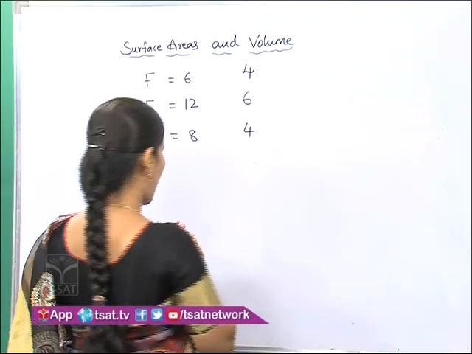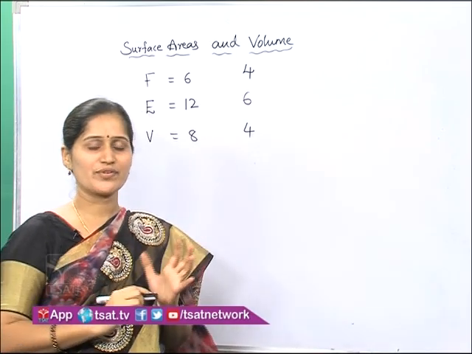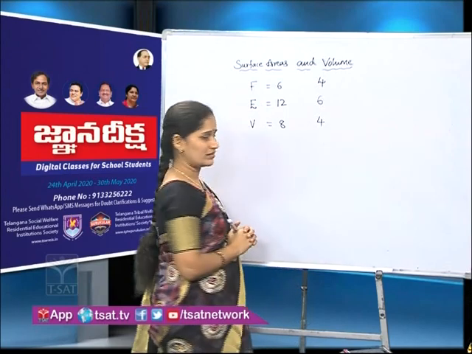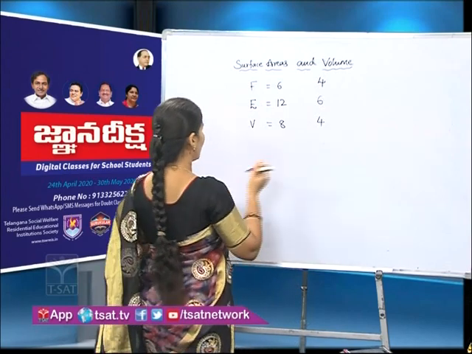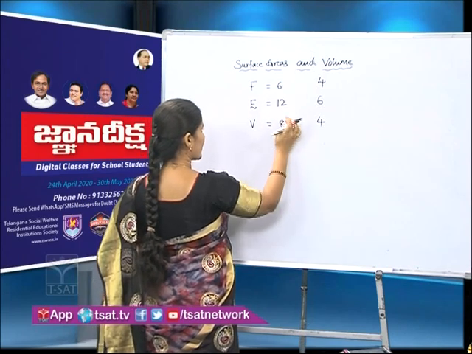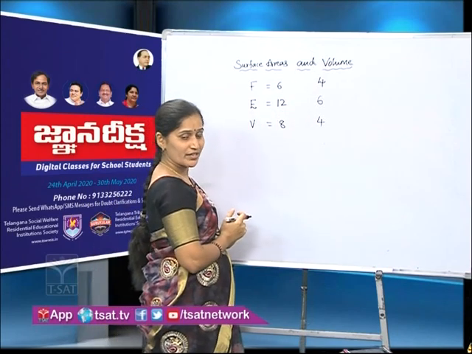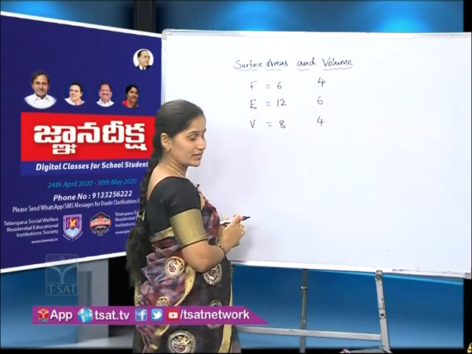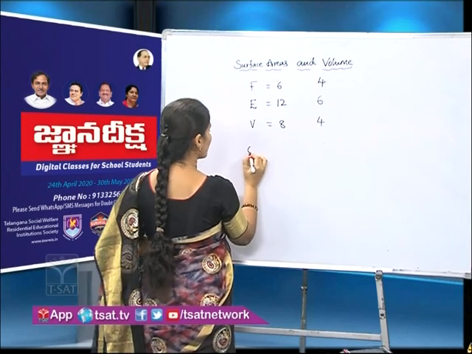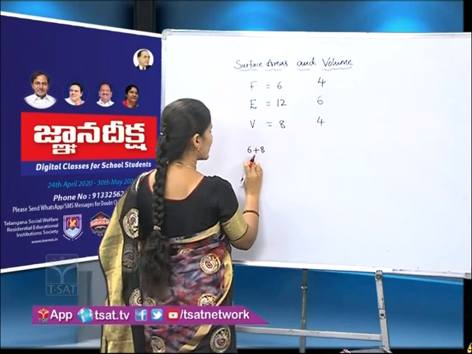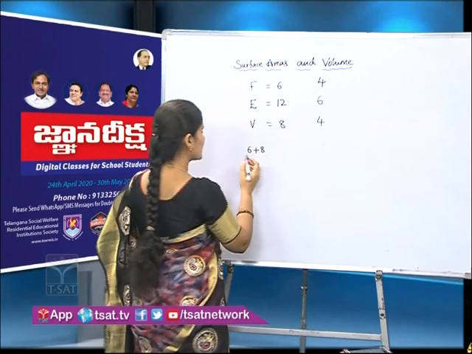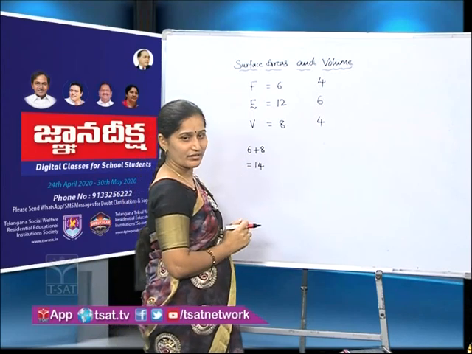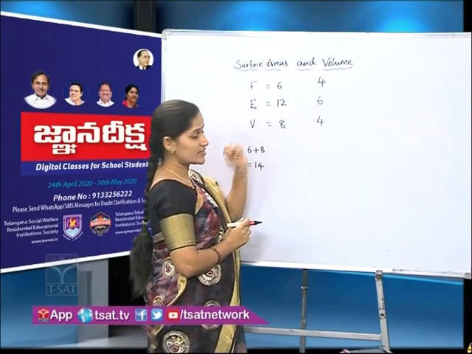So in this mathematics class, till now we did not use any addition and subtraction, right? Okay, we do something here. What I want to do is select the smallest among these 3. What are the smallest values here? 6 and 8. So I am doing 6 plus 8. What is the value? 6 plus 8 is 14. One is left over here. What is that? This 12 is left over.